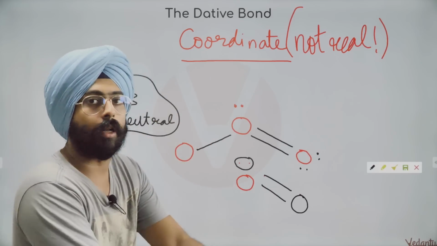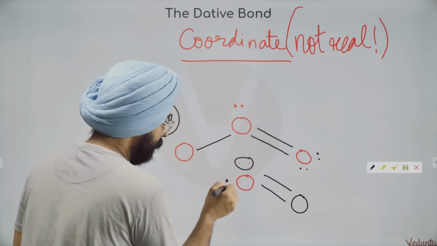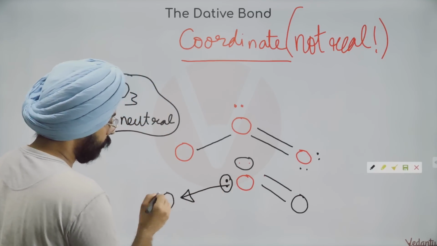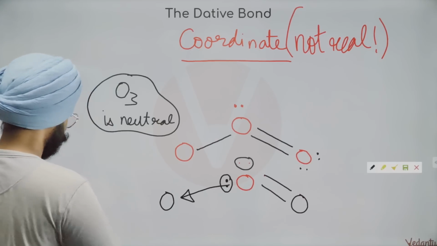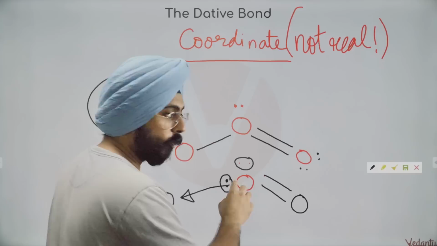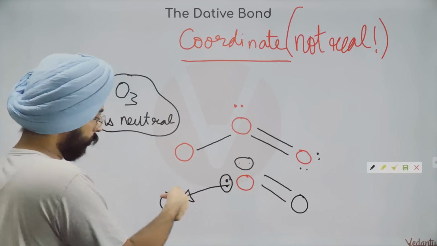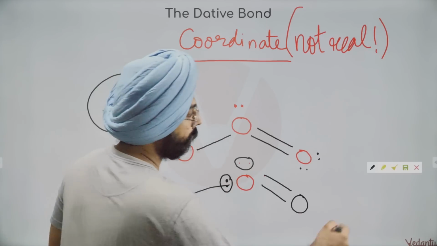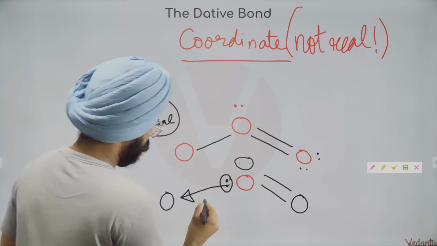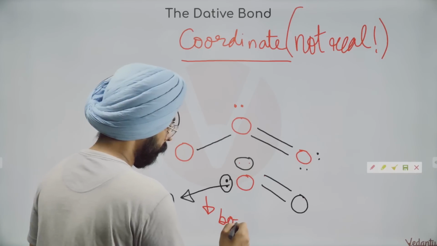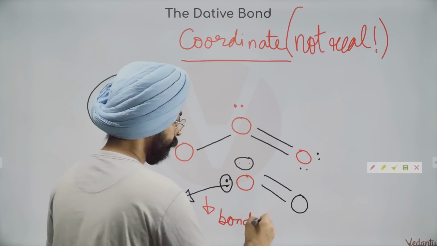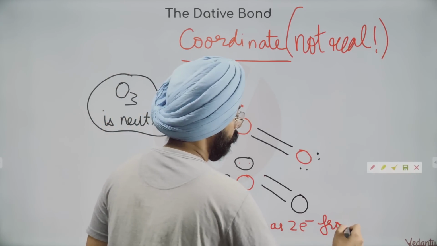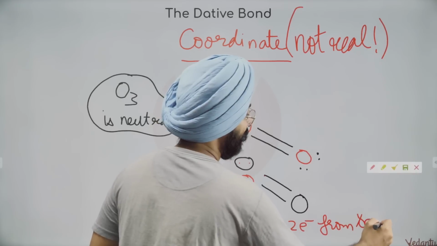Let's do this jugaad to make the structure on paper. Let's give this pair of electrons entirely to this oxygen. These 2 electrons are given totally by this oxygen to this oxygen. This oxygen is not contributing to the electrons in a bond. Okay, this is a bond which has 2 electrons from the same atom.